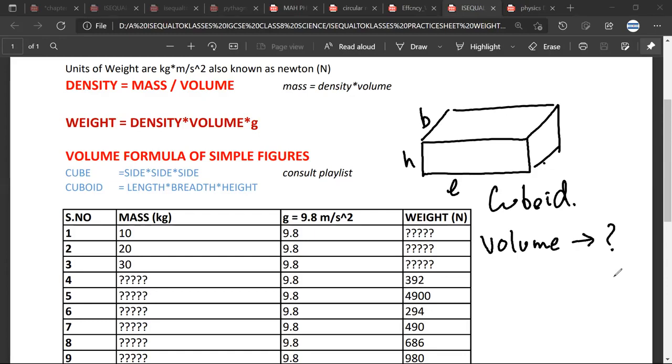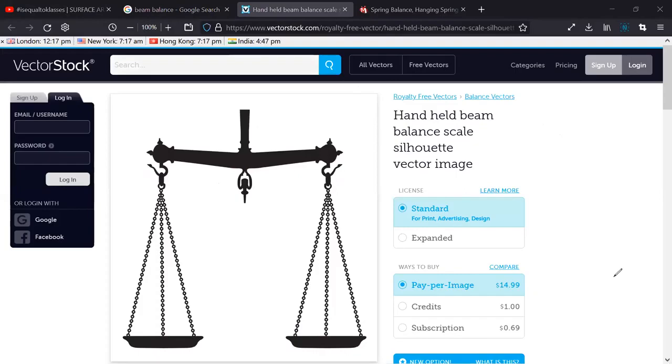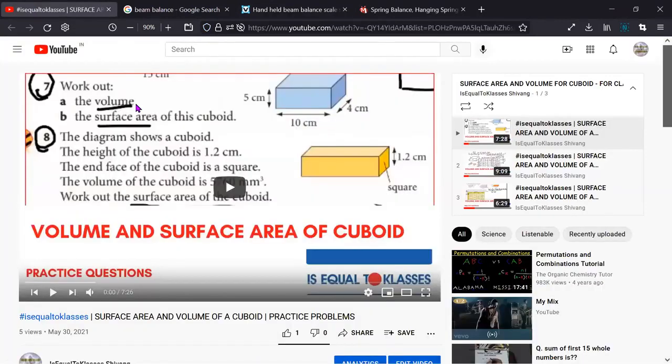And Mr. Satya, what we had discussed last time was that if we have any confusion regarding volume, we should go and check this playlist. Mr. Satya, have you done these volume questions? Yes, sir.